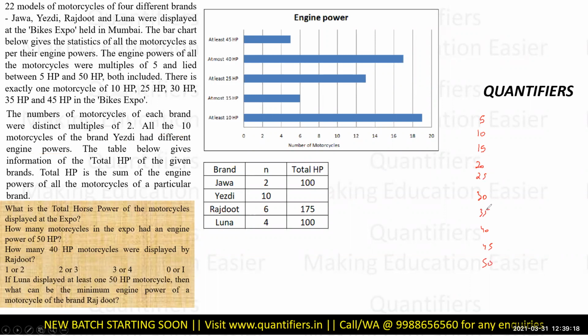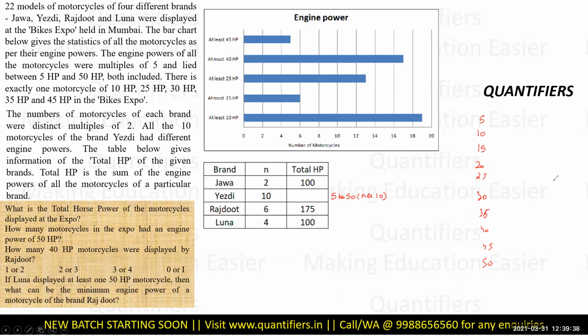So these are the 10 engine powers on offer for the 10 motorbikes, and YSD had all of them, from 5 to 50, all 10 variants.